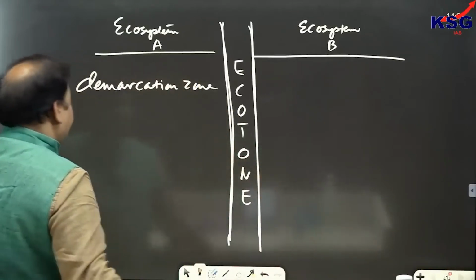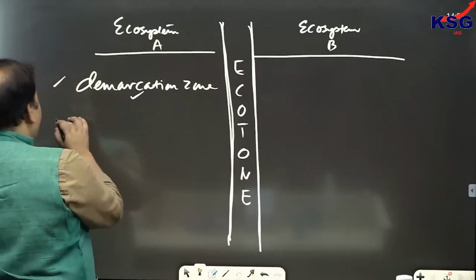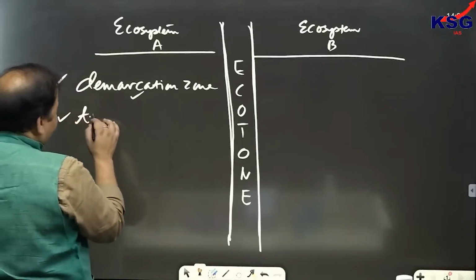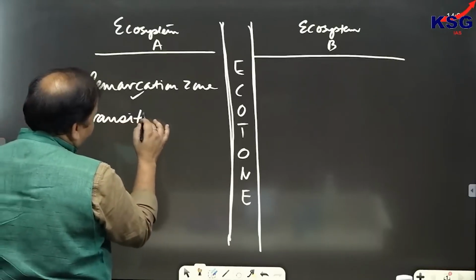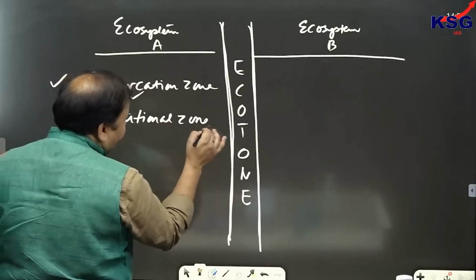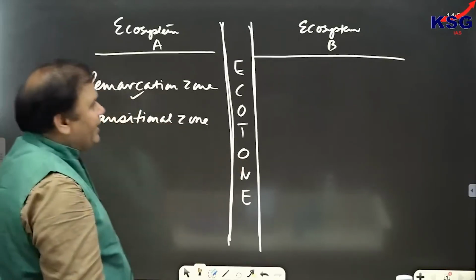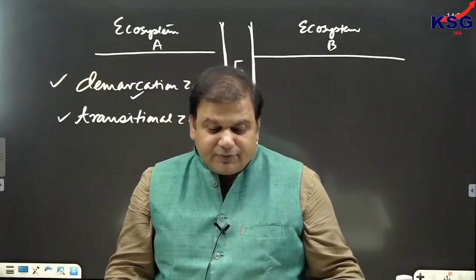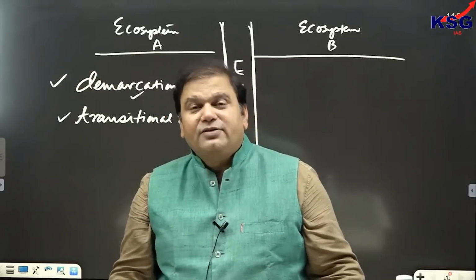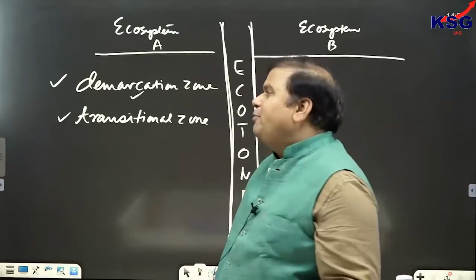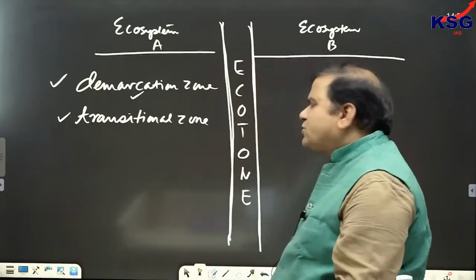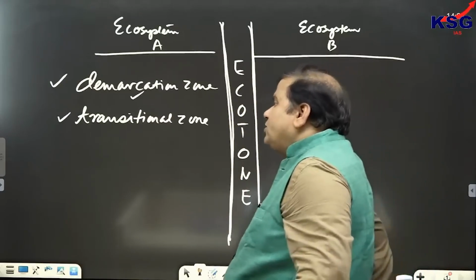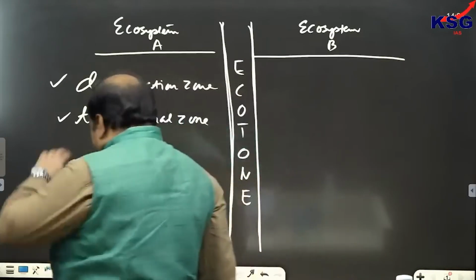Second thing is what? It's not only a demarcation zone, but we can see also that this area, that is ecotone, would be also called as transitional zone. And why transitional zone? Because the characteristic of one ecosystem in this area would be enhancing, but that of the other would be reducing. So, that's called as transitional zone. Clear? Ecotone would be referred to as also transitional zone. For example, suppose in mangrove vegetation area, you can see the soil is saline in nature. So, you can see the characteristic of one ecosystem is reducing and that of the other would be enhancing.